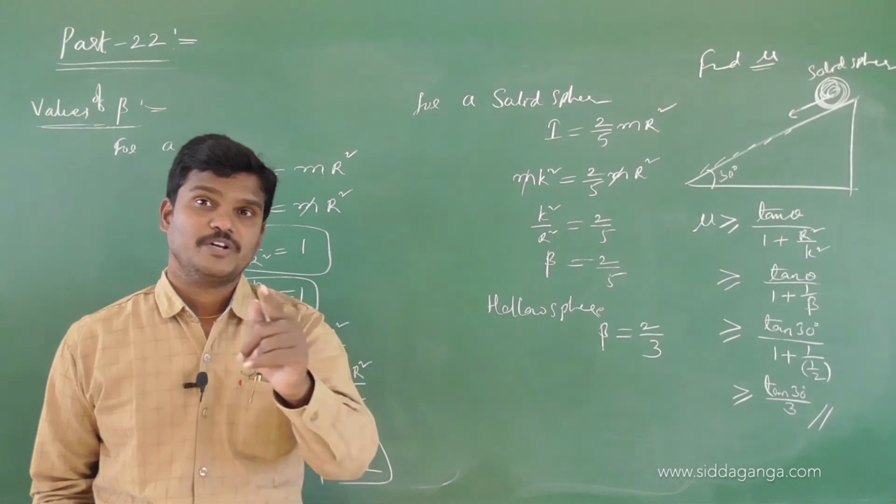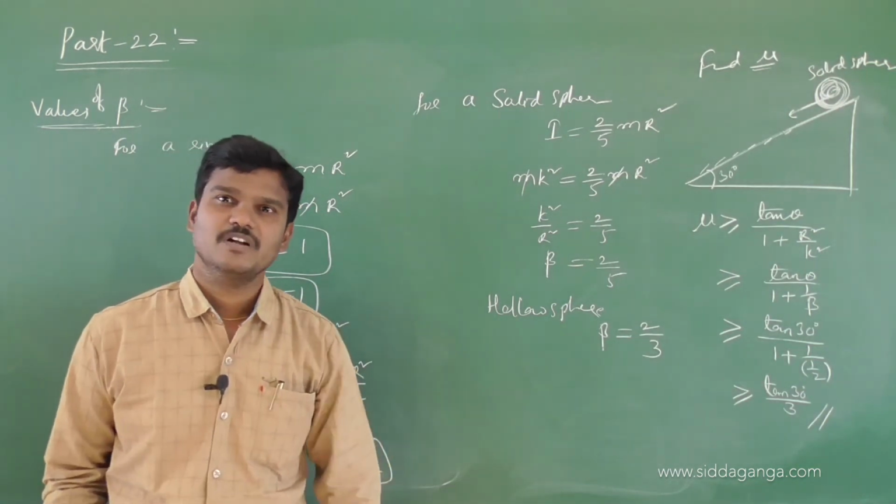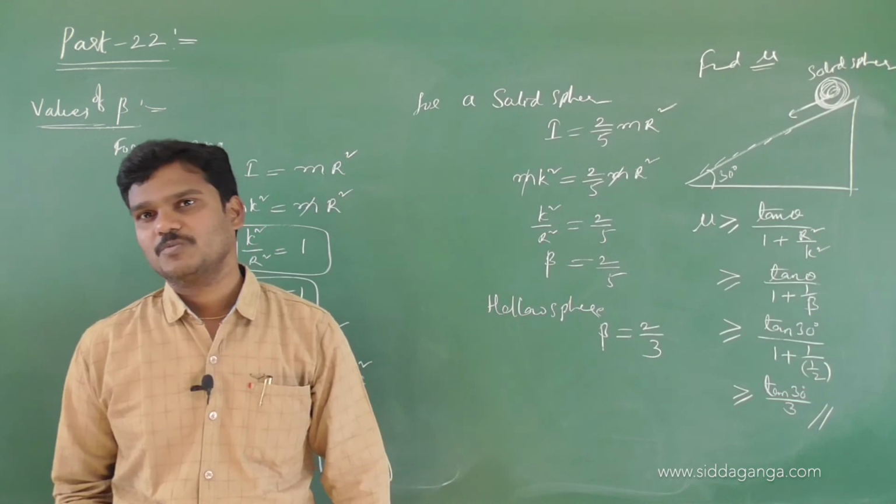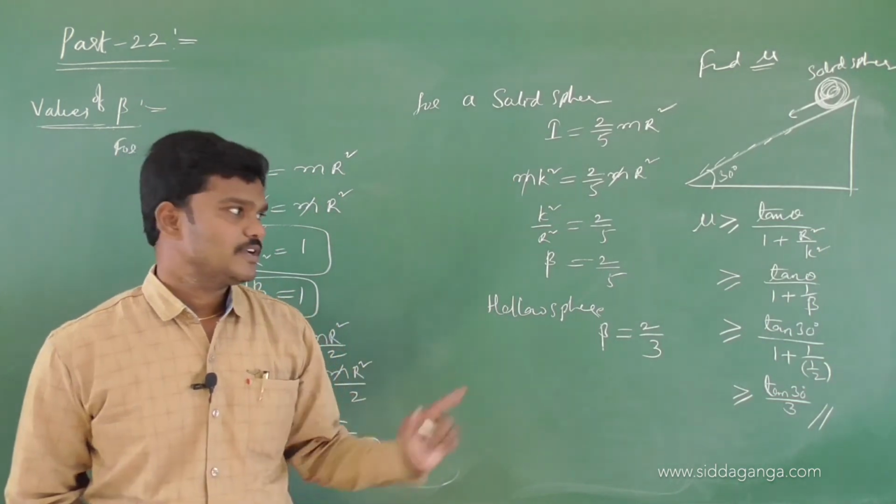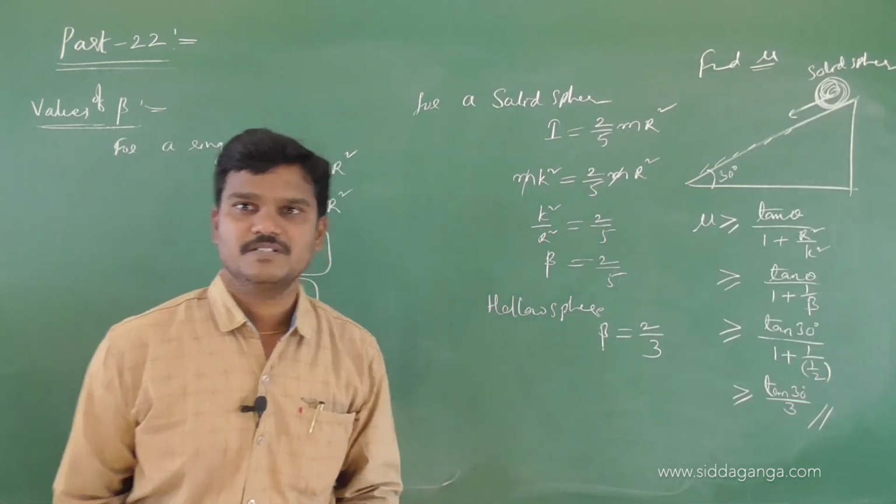I hope you remembered all the equations. Kinematic equations in rotatory motion I wrote: omega is equal to omega naught plus alpha t. So use all those formulas and solve the problems. Okay, next I will continue with some other equations in rolling motion.